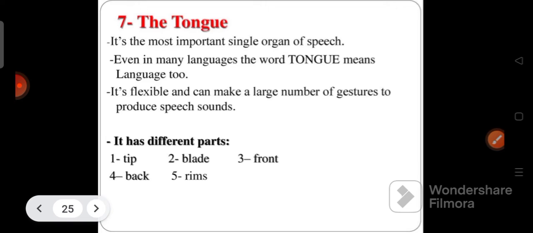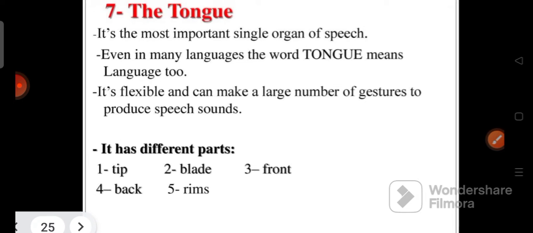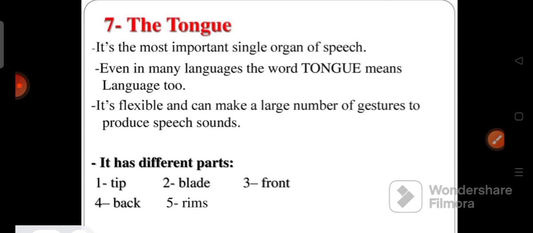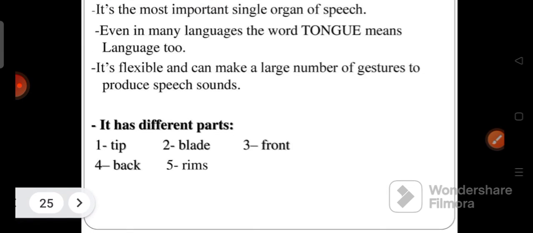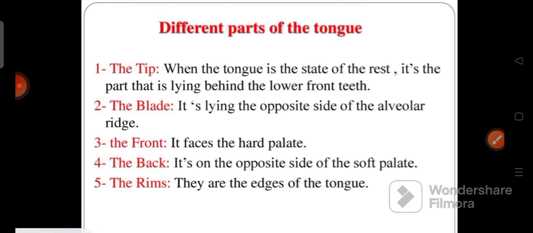And the next one, the tongue. This is the seventh organ. It's the most important single organ of speech. Even in many languages, the word tongue means language too. It's flexible and can make a large number of gestures to produce speech sounds. The tongue has different parts: tip, blade, front, back, rims, etc.